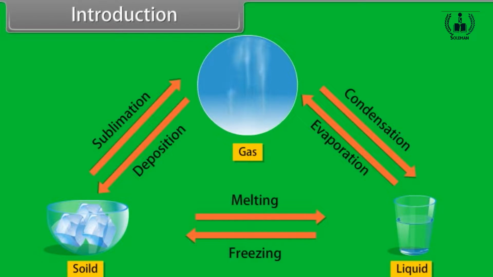In homogeneous equilibria, the reactants and the products are in the same phase, whereas in heterogeneous equilibria, the reactants and the products are in different phases. So, throughout this module, we will learn equilibrium.